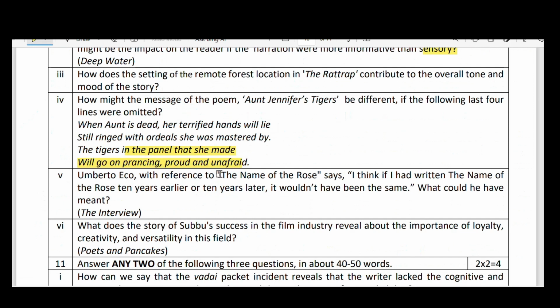Yes, coming to the fifth question, Umberto Eco, that means the interview. Umberto Eco, with reference to The Name of the Rose, says, "I think if I had written The Name of the Rose 10 years earlier or 10 years later, it wouldn't have been the same." What could he have meant? Yes, in the lesson, the reporter Mukund Padmanabhan asked the question, sir, what might be the reason for the success of this book, The Name of the Rose? Do you think it is because of the present trend?